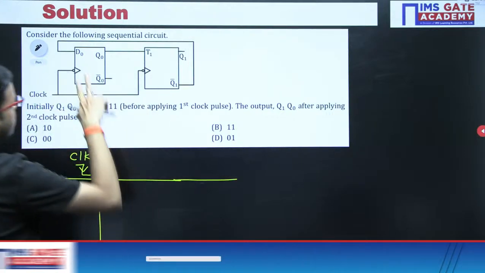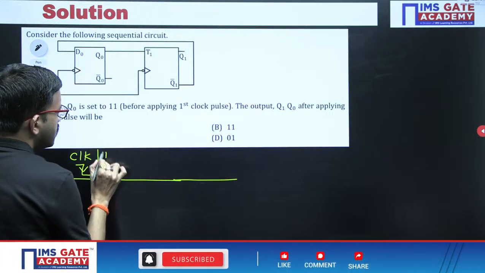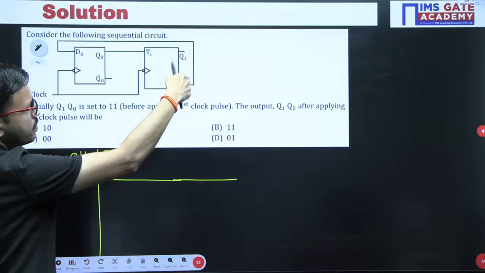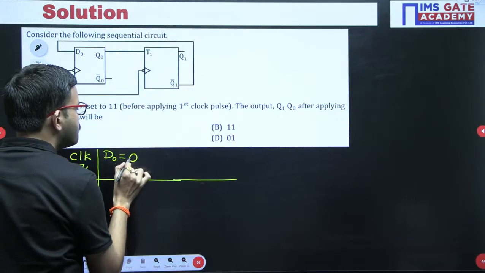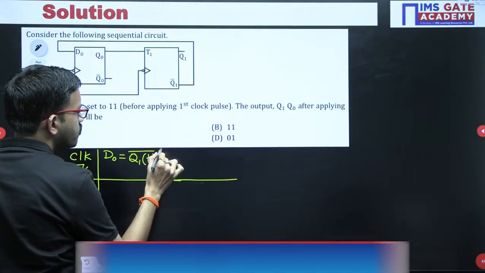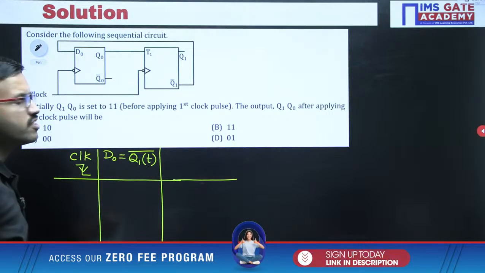After that, with respect to the first flip-flop, the input is D0, that is nothing but Q1 bar, meaning the earlier Q1, Q1 of t whole bar.